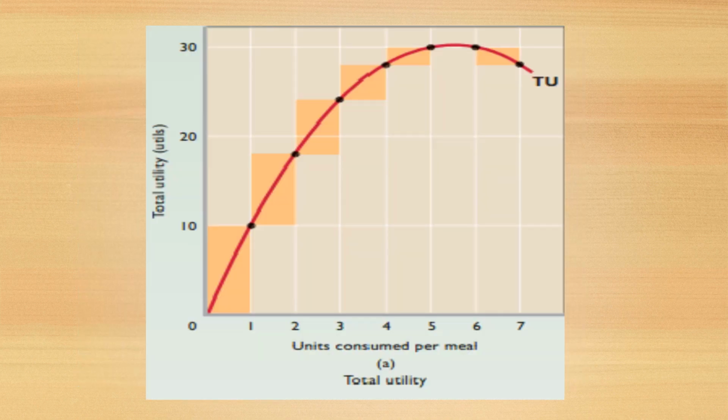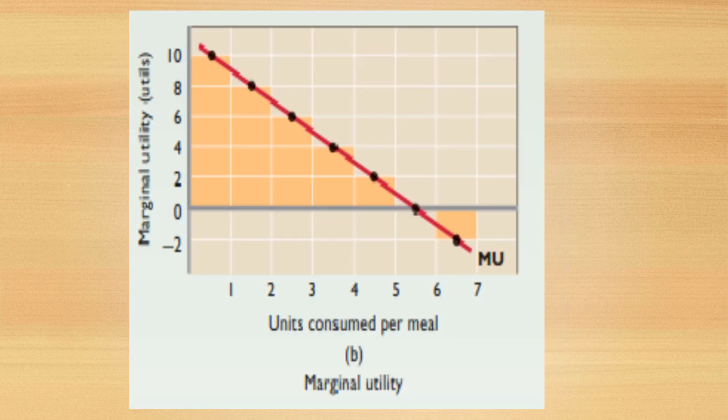Here we have the curve of total utility that we derived from the previous data. Here you can see that from 1 to 5 the total utility increases. It is 30 at unit 5, and at unit 6 it is also 30. So it remains constant from unit 5 to unit 6, then total utility starts to decline. This is the curve of marginal utility. This curve indicates that as we consume successive units of a good or service, the marginal utility declines, it becomes 0, and then it becomes negative.